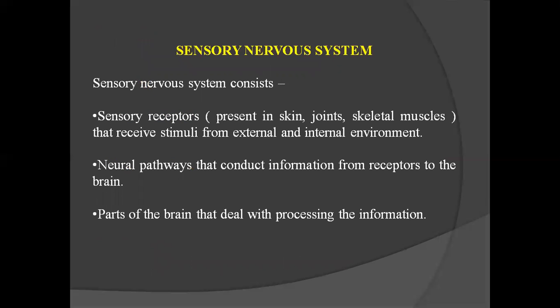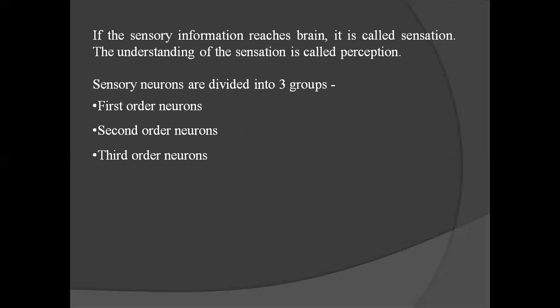Sensory nervous system. Sensory nervous system consists of sensory receptors present in skin, joints, skeletal muscle that receive stimuli from external and internal environment, neural pathways that conduct information from receptor to the brain, and parts of the brain that deal with processing the information. If the sensory information reaches brain, it is called sensation. The understanding of the sensation is called perception.